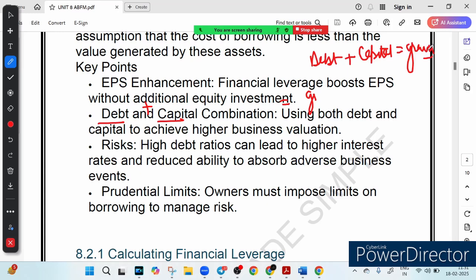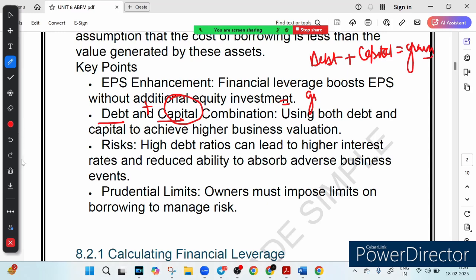So a smart business mixes borrowed money with their own funds to expand faster and increase their company's value, right? What's the capital? Capital is nothing but their own fund, the fund which has been provided by the promoters, or we call it the owner fund. So debt plus own capital, right, to expand faster and increase company value.